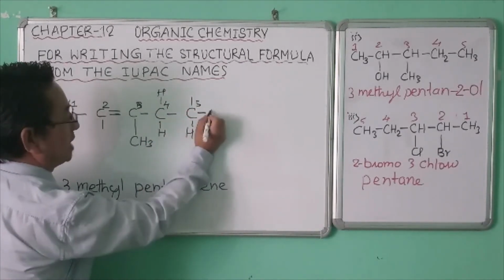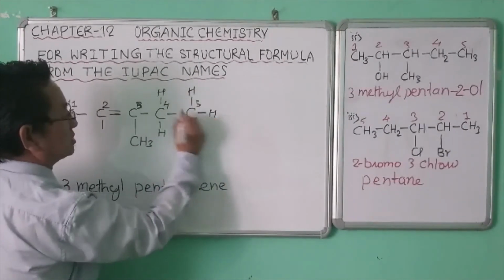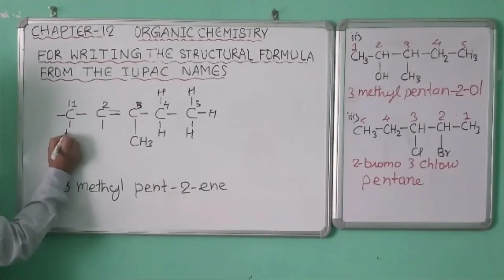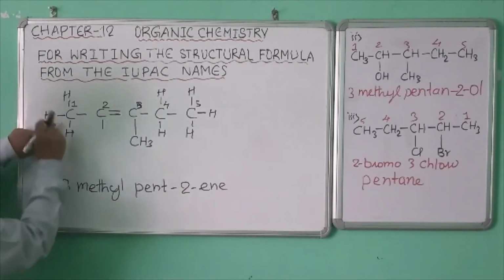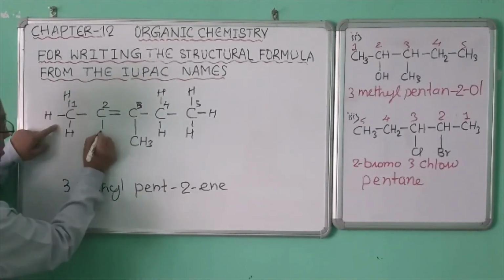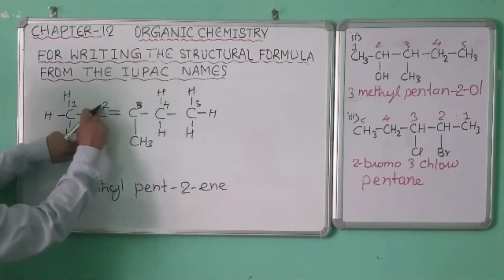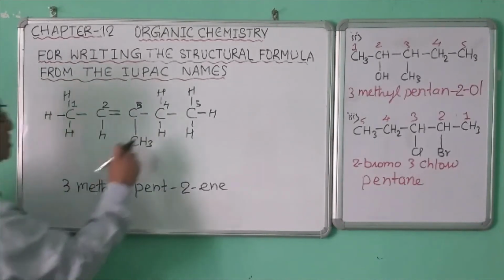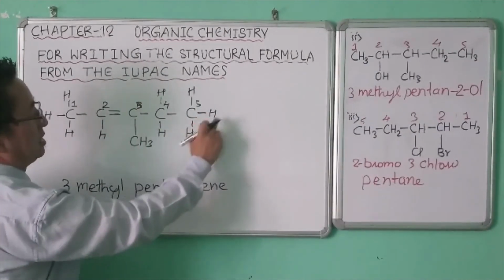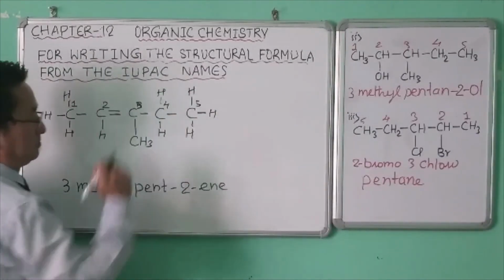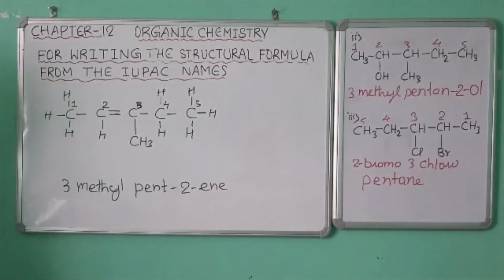Instead of this, you can write CH3 also here. CH3. Here H. Here H. Here H. Instead of this, we can write CH3. Here H. Instead of this, we can write CH. Instead of this, we'll write CH2. Instead of this, we can write CH3. So this is the structural formula of